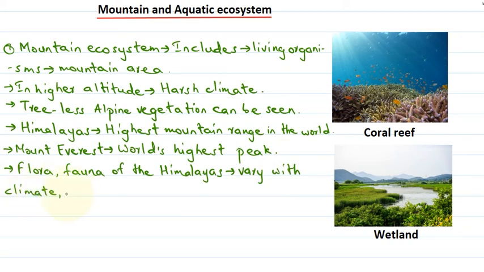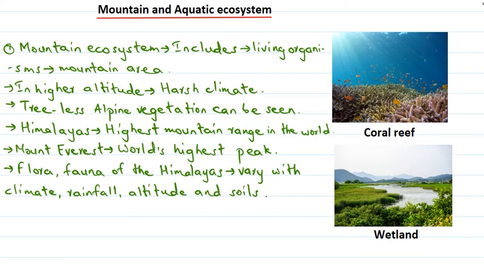They vary with rainfall. They vary with altitude and the soil.